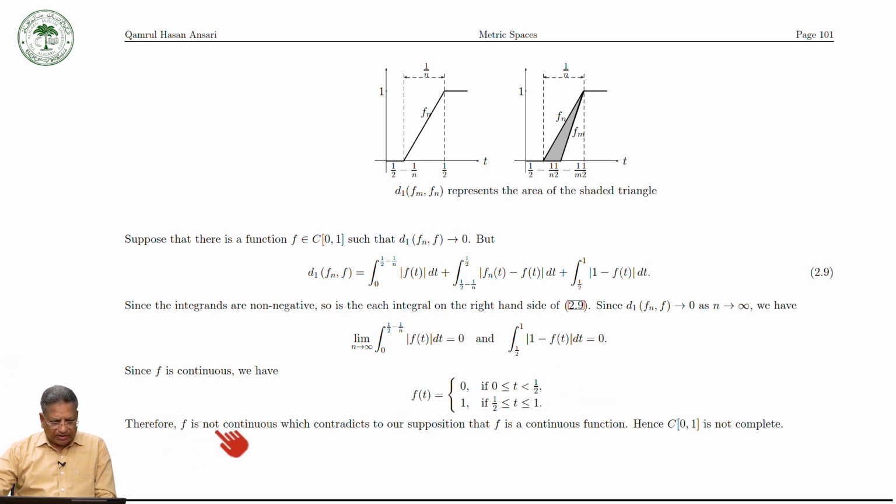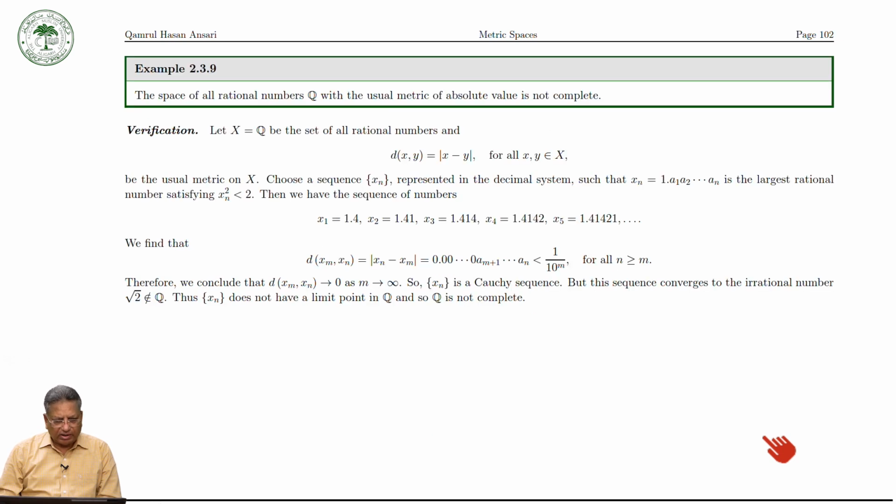So, therefore, f is not continuous, which contradicts our assumption that f is continuous, and hence C[0,1] is not complete. This way we have seen that C[0,1] is complete with respect to the metric d-infinity, or with respect to the sup metric, but it is not complete with respect to the integral metric. So you keep this in mind.